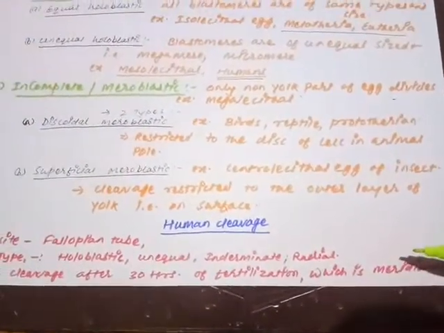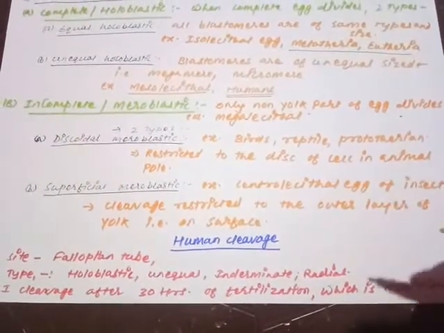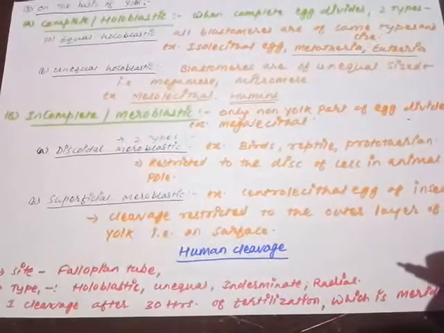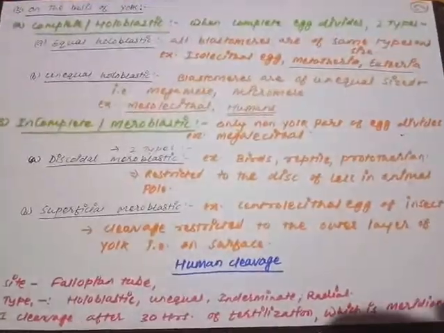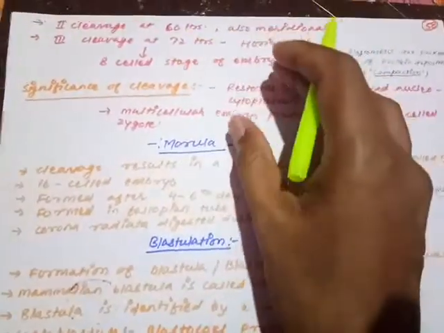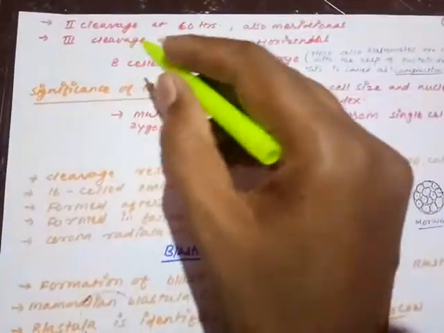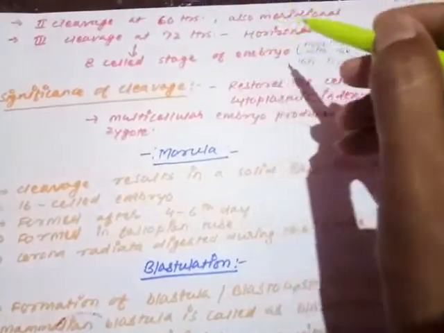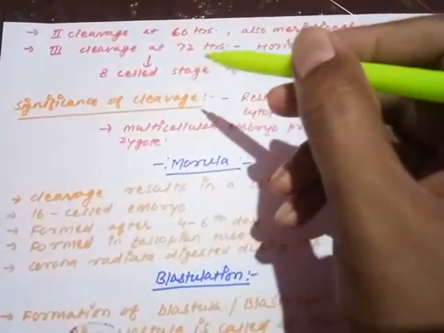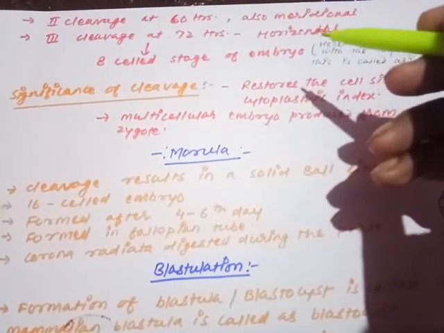Meridional in nature means the cleavage plane or cleavage furrow runs in between the vegetal and animal pole directly or vertically. It is running in between the animal pole and the vegetal pole. So is it clear? The second cleavage, just after the second duplication of the time, is at 60 hours. The second cleavage will complete at 60 hours, and that is also meridional, like the previous one. The third cleavage is at 72 hours. Now the duration is reduced, and that is horizontal, different from the previous one.